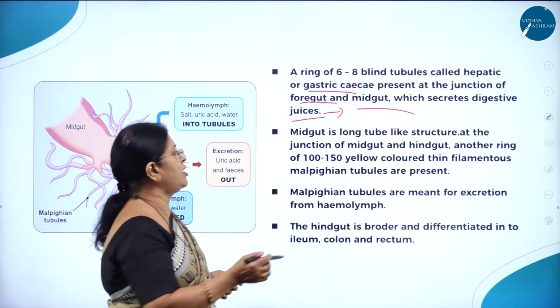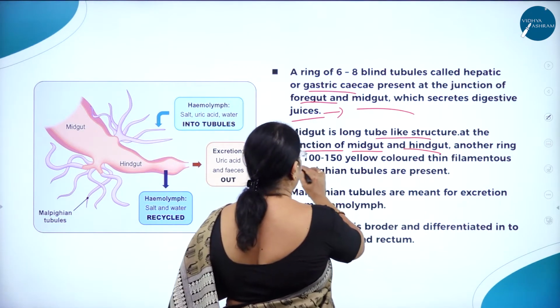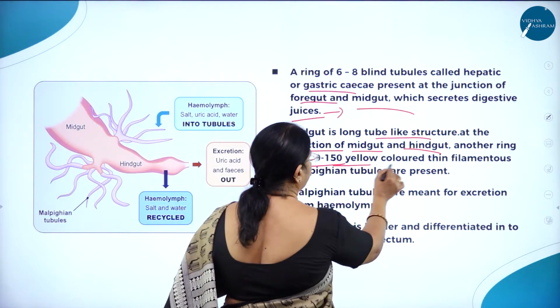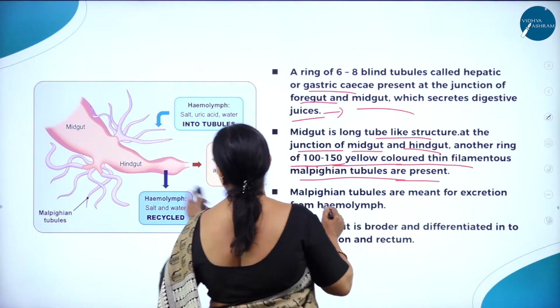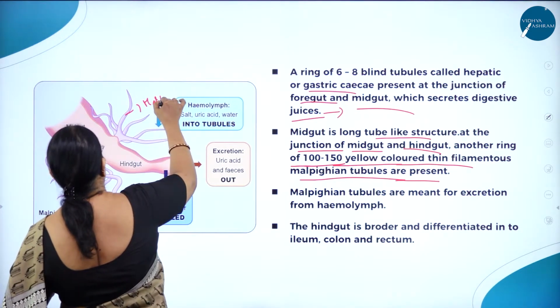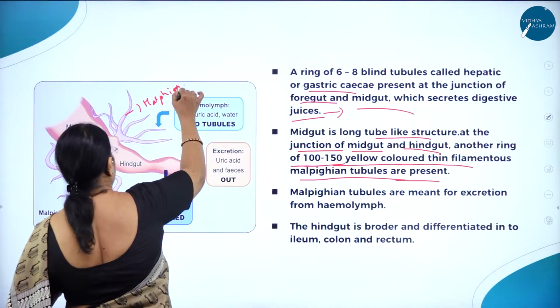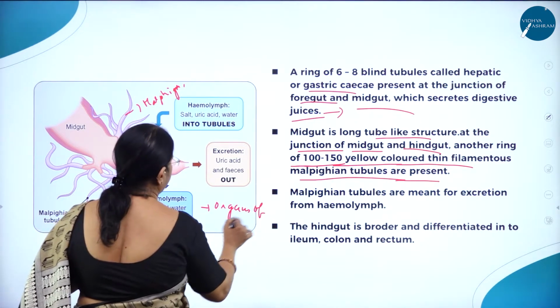Midgut is a long tubular structure. At the junction of midgut and hindgut, another ring of 100 to 150 yellow colored thin filamentous Malpighian tubules is present. Here you can see these are the Malpighian tubules, which are the organs of excretion.